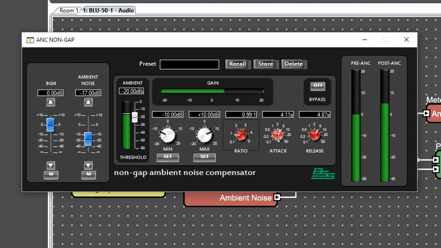Shorter times are recommended for applications where it's wished to quickly adjust the announcement channel according to a sudden change in the ambience. As an example, it may be desired to quickly apply gain to the announcement channel on a railway platform as a train approaches in order to lift any background music and pre-recorded announcements. Longer attack and release times are preferable for gradually applying gain to the announcement channel as ambience builds up. A retail environment can benefit from these longer values as it fills out approaching peak shopping times in a day.